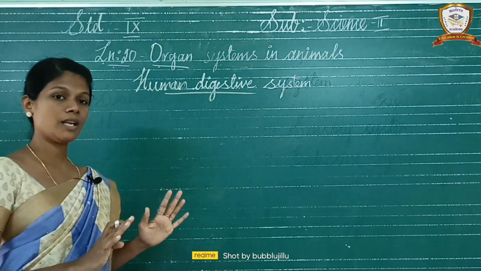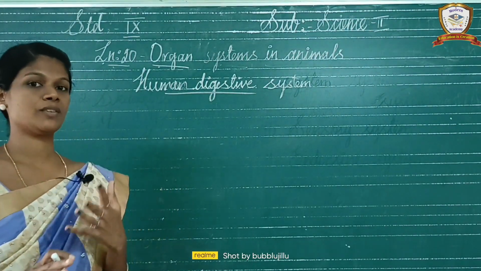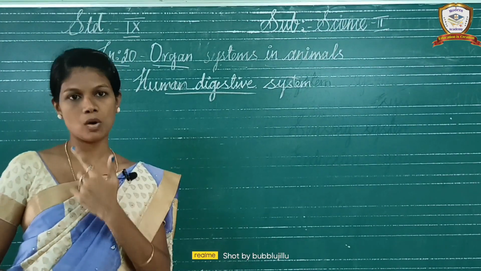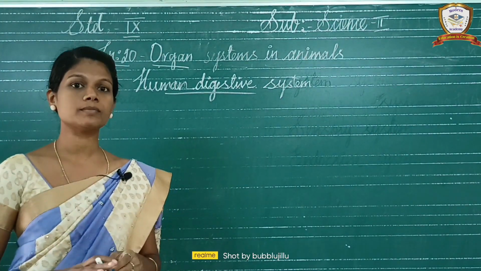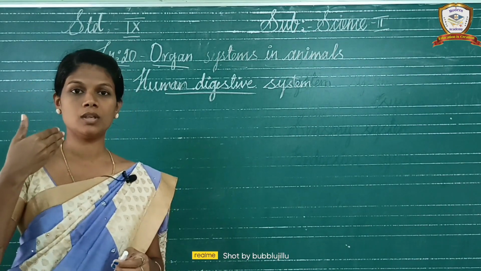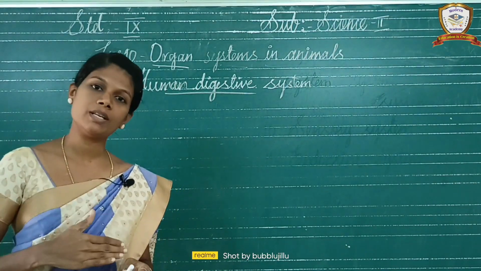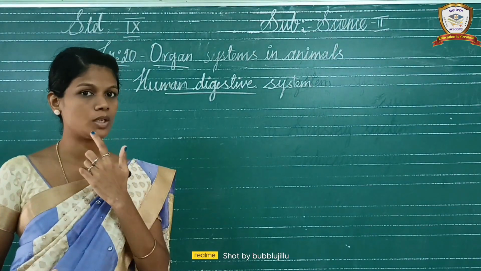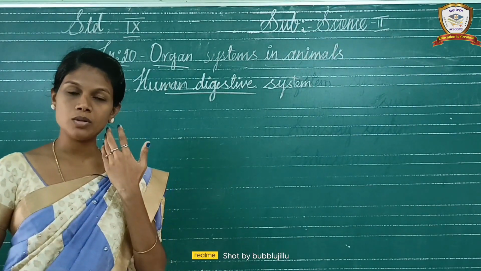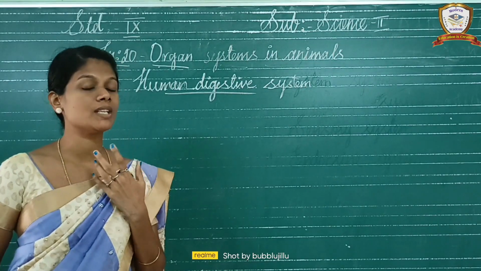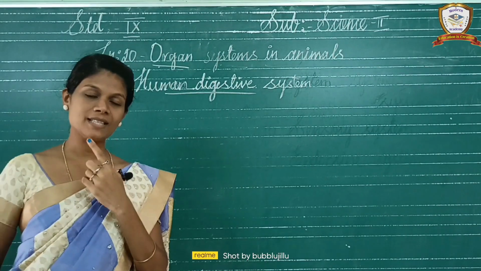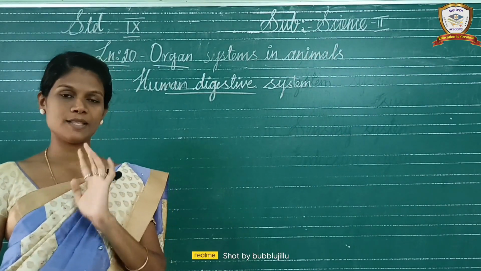In the alimentary canal, what are the parts? First of all, the mouth. What is the mouth? The opening is called the mouth. Inside the mouth, a cavity is present. That cavity is called the buccal cavity. Inside the buccal cavity the teeth and the tongue are present.